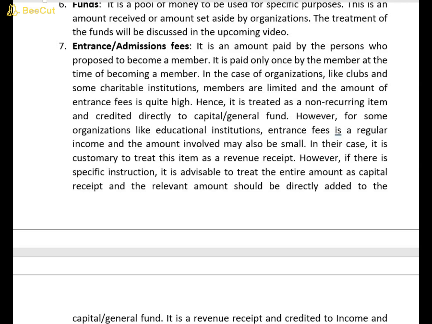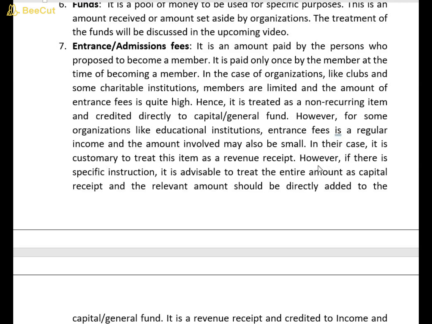That's why these organizations receive regular entrance fees. So due to its recurring nature, it is treated as revenue receipt in these circumstances. That's why we can say the treatment of entrance fees totally depends upon these circumstances.